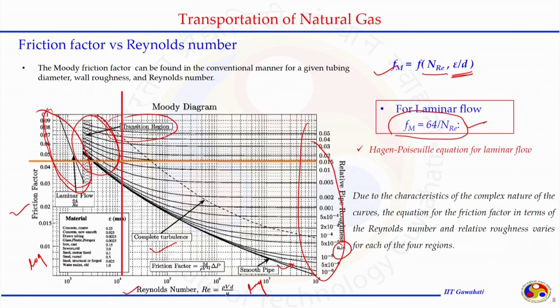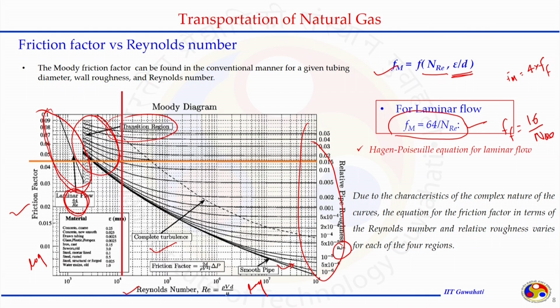And if it is a Fanning friction factor chart, we will see the relationship f_m is equal to 4 times the Fanning friction factor. Accordingly, the adjustment needs to be done. In case of the Fanning friction factor, we will get f_f is equal to 16 divided by N_Re. So, when we see 16 by N_Re, this tells us the chart is with respect to the Fanning friction factor, otherwise it is the Moody friction factor. The relationship in the laminar region can be established by the well known Hagen-Poiseuille flow in the pipeline.